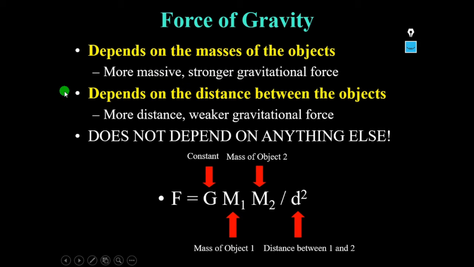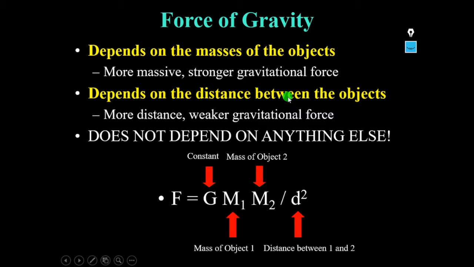If you observe, the two masses maintaining a low distance between them will have a high gravitational force, but the same two masses maintaining a longer distance will have a weaker gravitational force. That means the force of gravity is inversely proportional to distance, whereas it is directly proportional to the masses. That means if masses increase, the force of gravity increases. And since force is inversely proportional to distance, if distance increases, the force of gravity decreases.